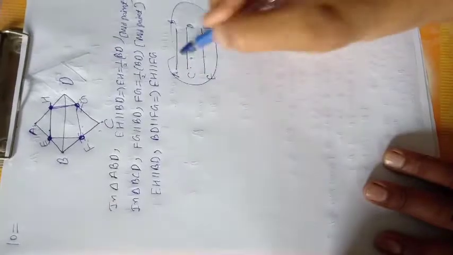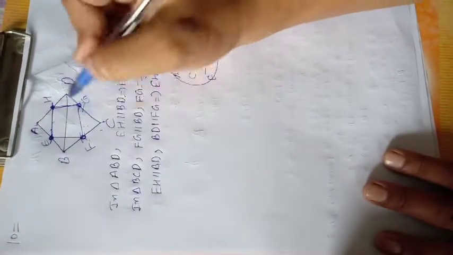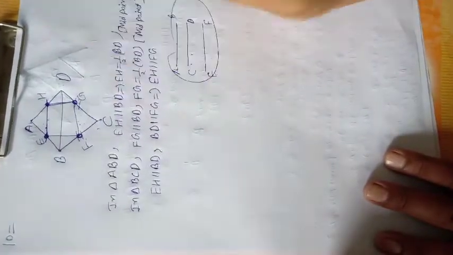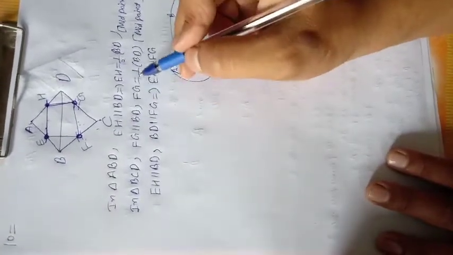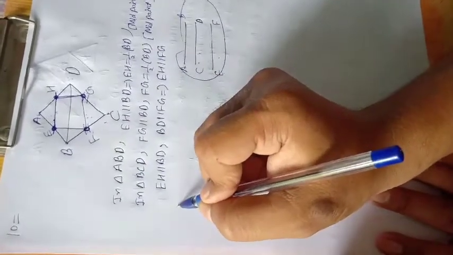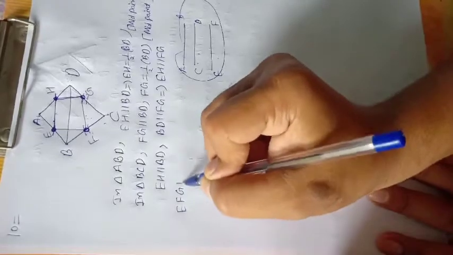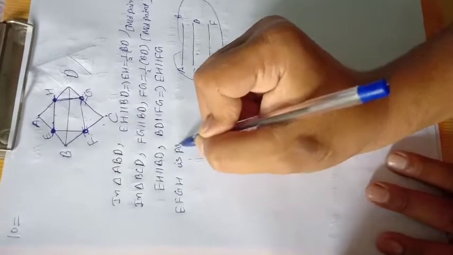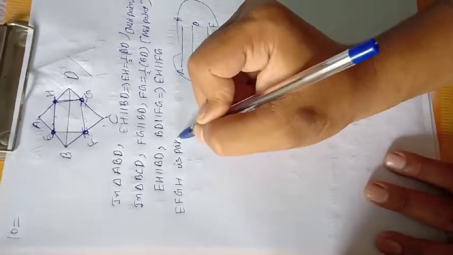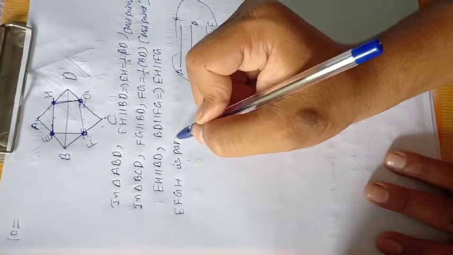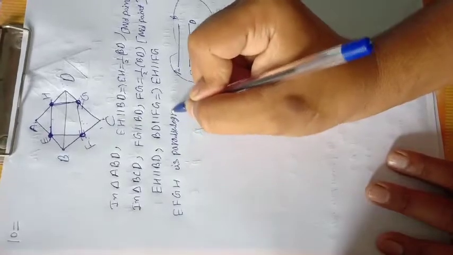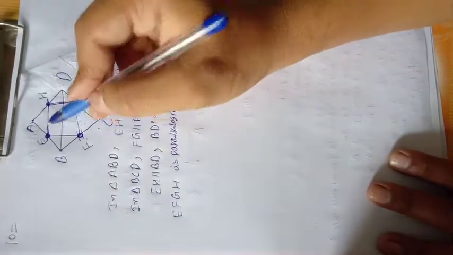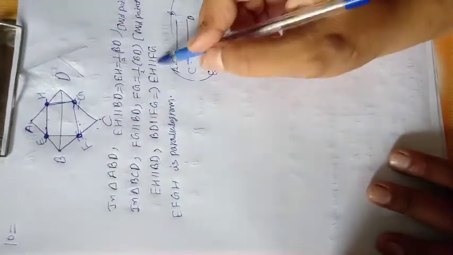Same condition here. Then opposite sides of the quadrilateral are parallel and equal, because EH equals half of BD and FG is also half of BD. Then EFGH is a parallelogram, because opposite sides of the quadrilateral are equal and parallel.